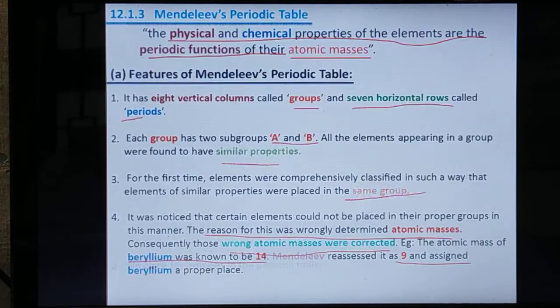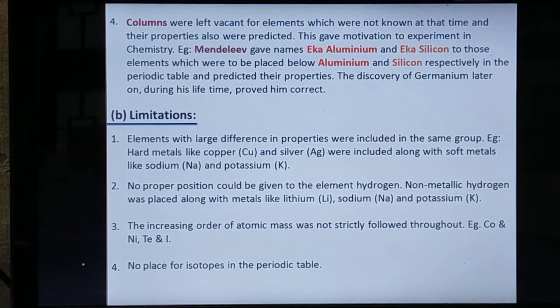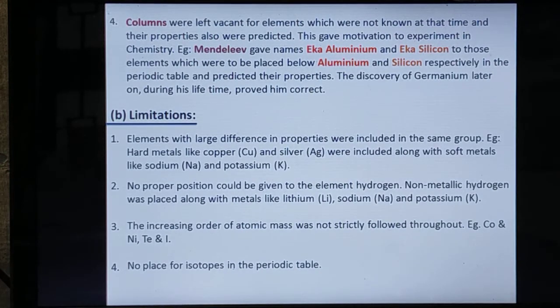This is the fifth point: spaces were left vacant for elements which were not known at the time, and their properties were also predicted.